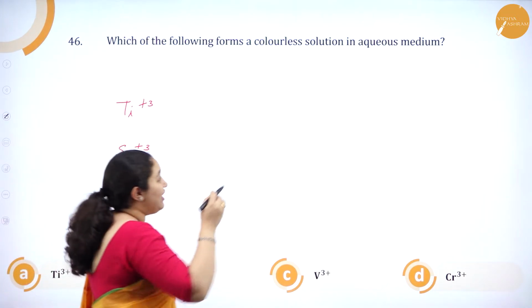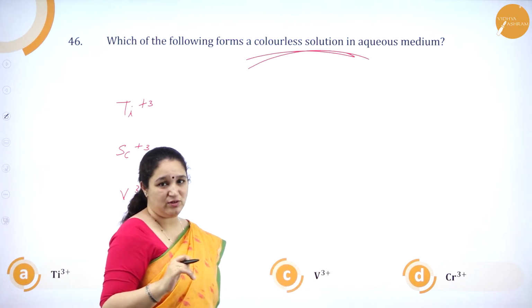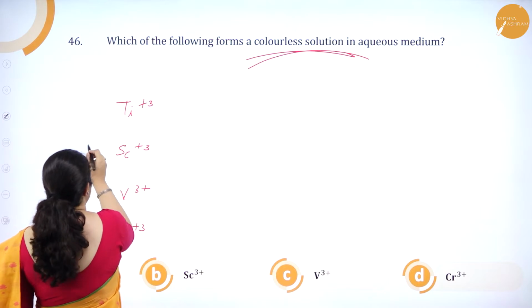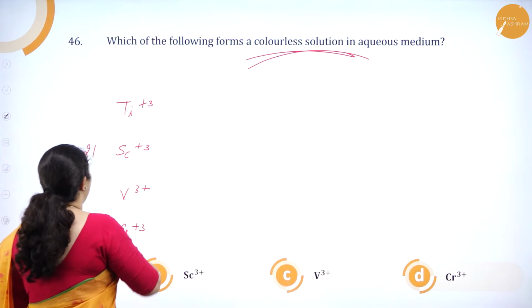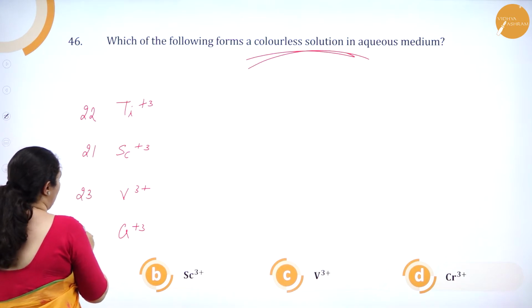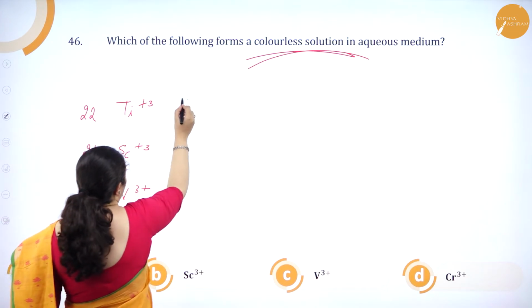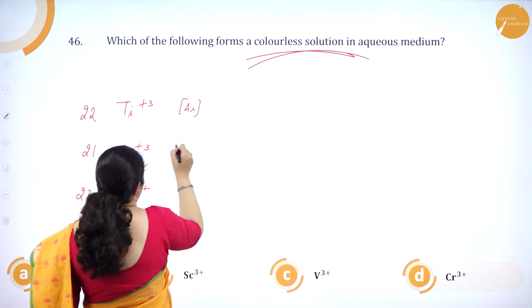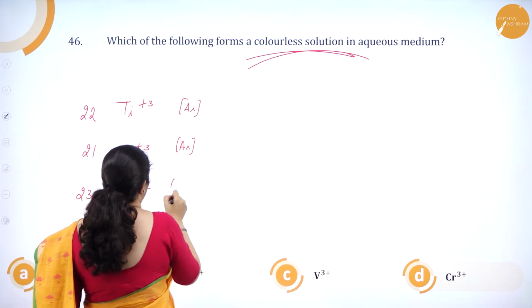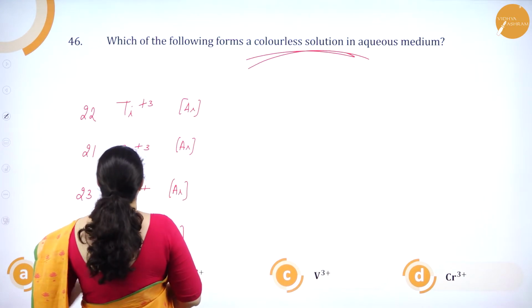See, it should give a colorless solution, meaning there should not be an unpaired electron. Now, atomic number of scandium is 21, titanium is 22, vanadium is 23 and chromium is 24. So, here if you see, all of them have argon core.